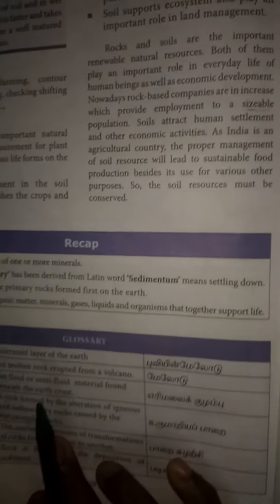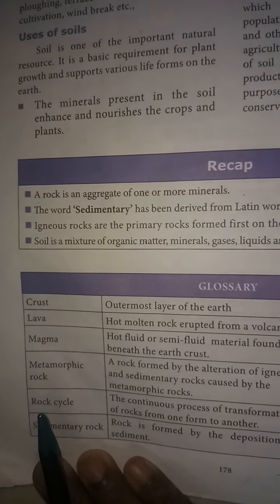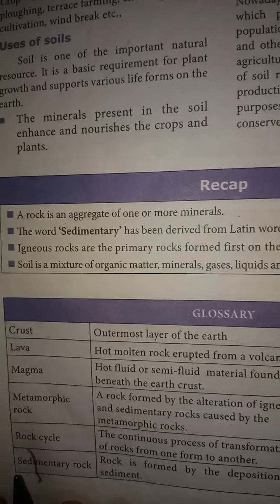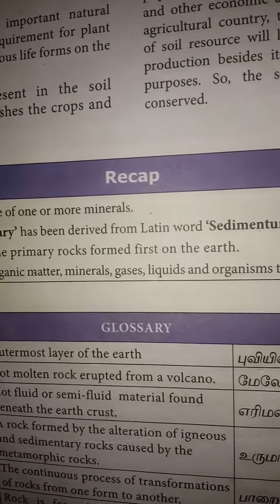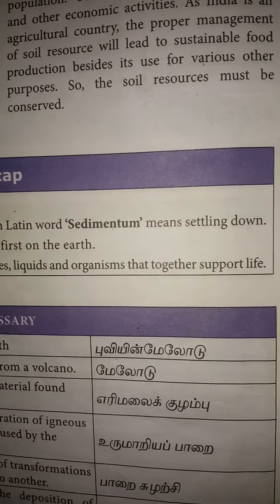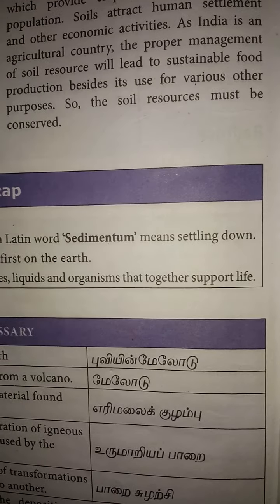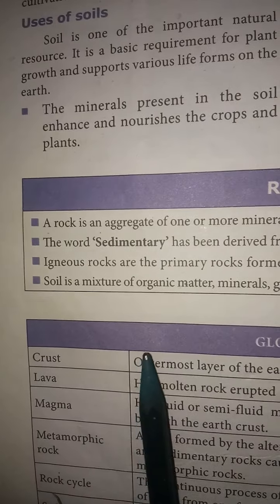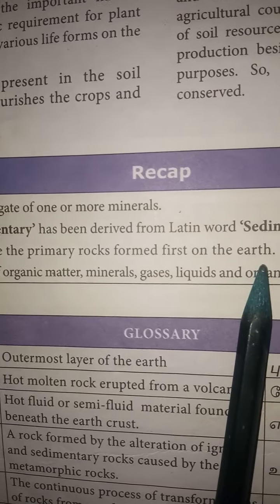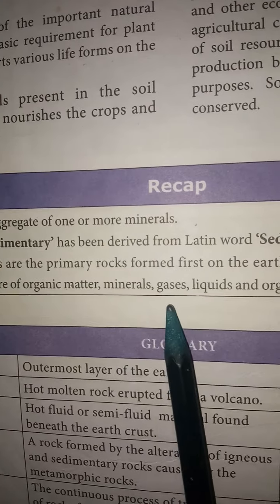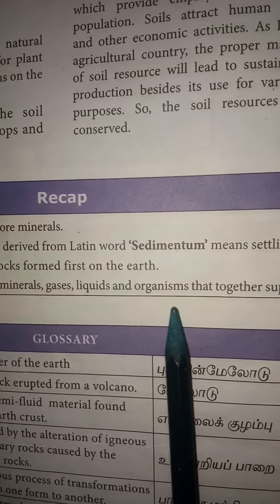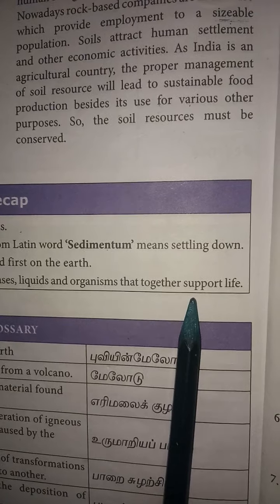Now we'll see the recap. A rock is an aggregate of one or more minerals. The word sedimentary has been derived from the Latin word sedimentum, meaning settling down. Igneous rocks are the primary rocks formed first on the earth. Soil is a mixture of organic matter, minerals, gases, liquids and organisms that together support life.